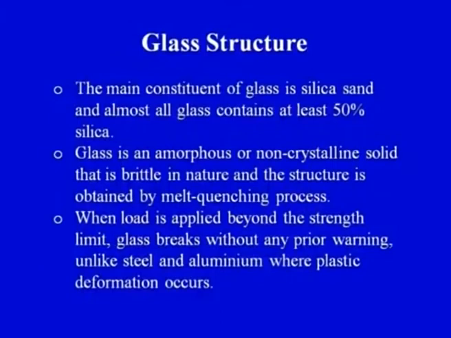Glass is an amorphous or non-crystalline solid that is brittle in nature, and the structure is obtained by the melt quenching process. In this slide, 2 or 3 very important points should be understood. Sometimes a 1 mark question is asked in the examination: whether glass is amorphous or crystalline. We should remember that glass is amorphous, non-crystalline. So, the first important point regarding glass structure is that glass is amorphous in nature.